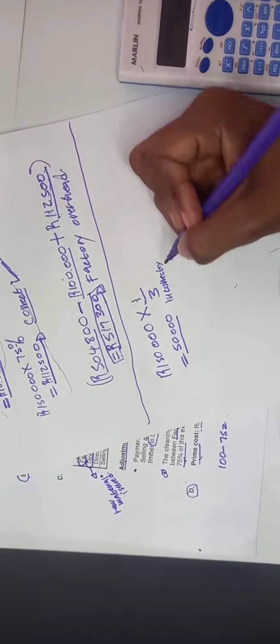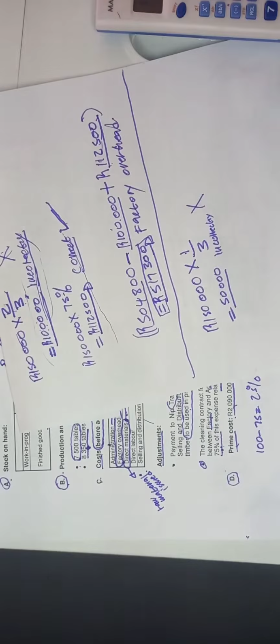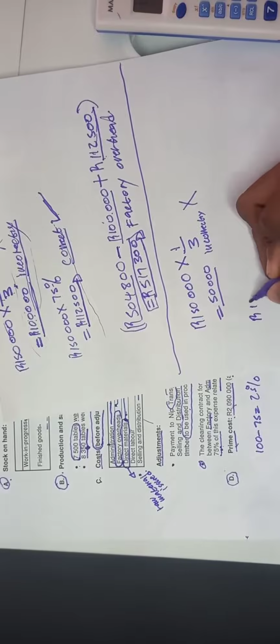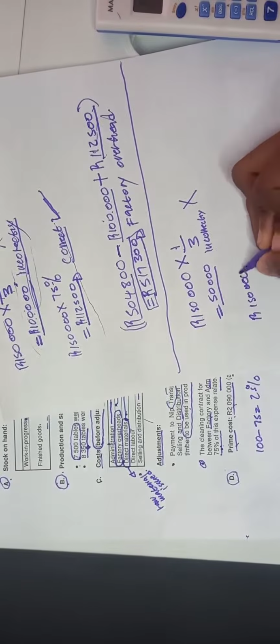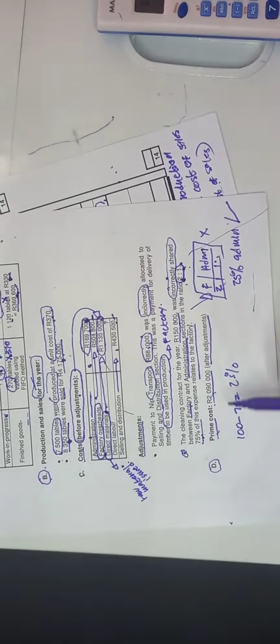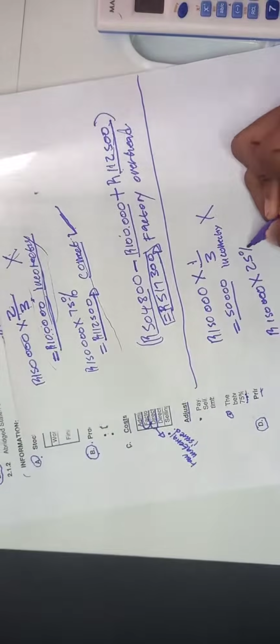So it's 50,000. It was recorded incorrectly, which means it was wrong. What was right? They were supposed to say 150,000 times... Remember, we said if factory is 75, how much is admin? Admin is 25%, which means they were supposed to say 150,000 times 25/100.